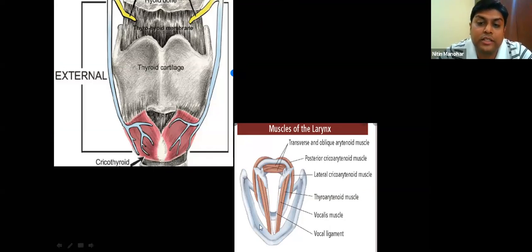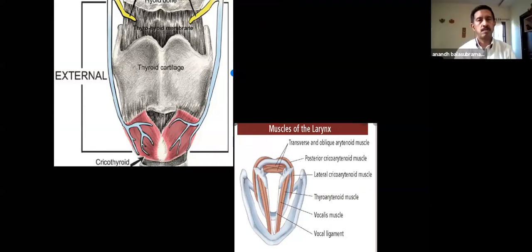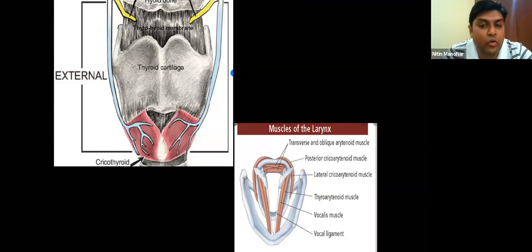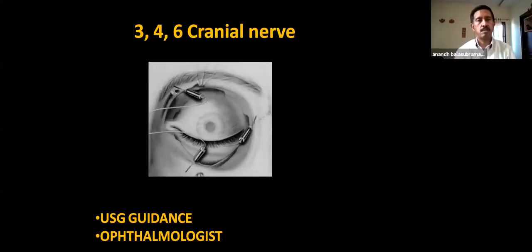Or you can ask your anesthetist, while doing the endotracheal intubation itself, to look at the vocal cords and then place the needle electrodes laterally into the vocalis muscle. So this is one thing your anesthetist can help you with while monitoring the 10th cranial nerve, if you don't have a 10th nerve specific endotracheal tube.